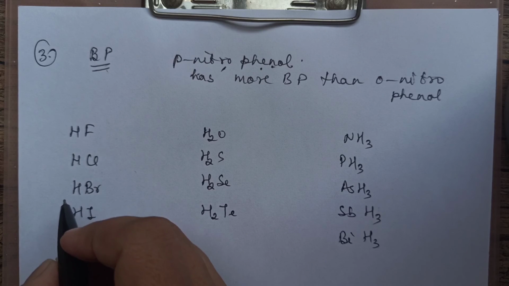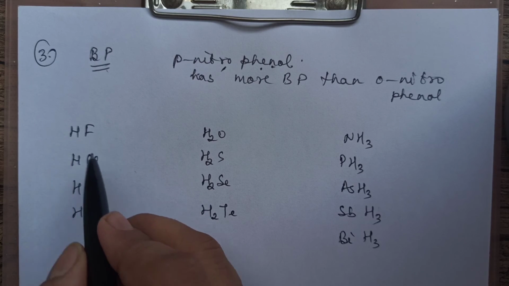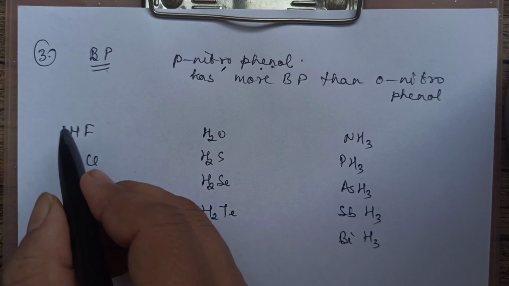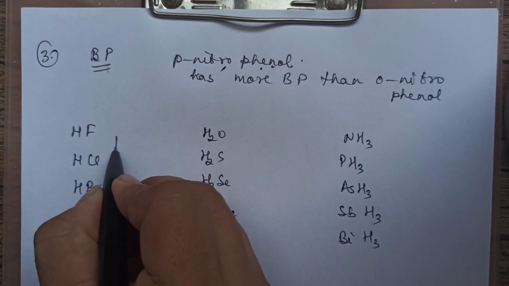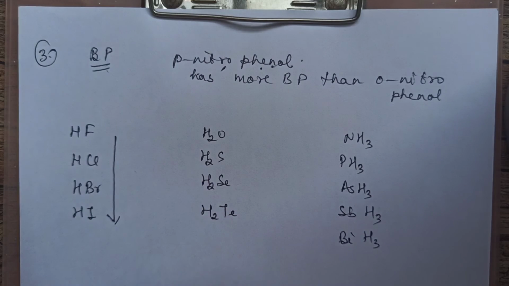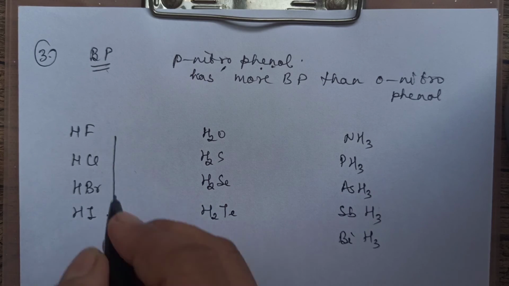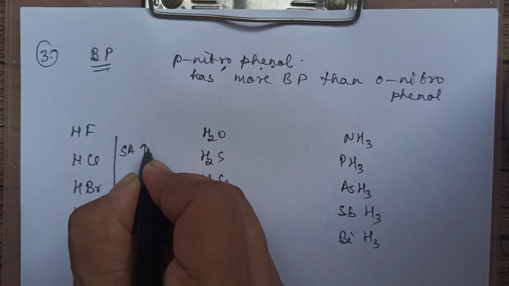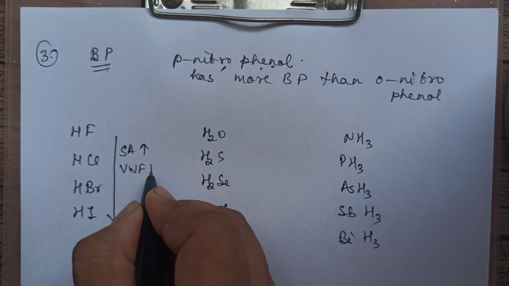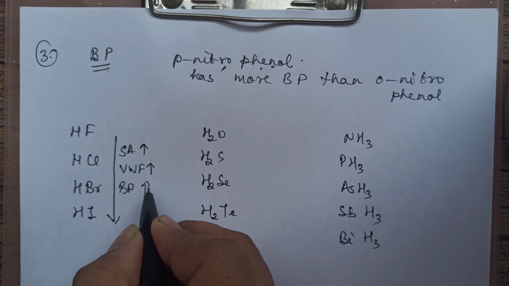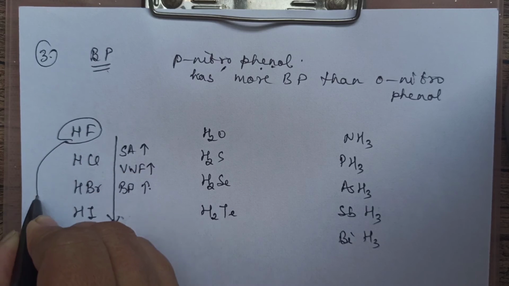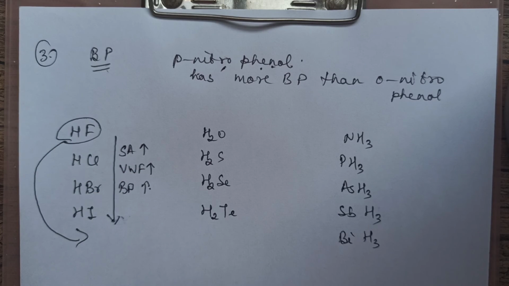Now, another question can be asked on the basis of this. HF, HCl, HBr, HI. These are all compounds of the same group with hydrogen. Normally we say down the group, size of the molecule is increasing. Size increasing means surface area is increasing, van der Waals forces of attraction increasing, boiling point should be increasing. It increases, but HF has maximum boiling point. Why? Intermolecular H bonding.